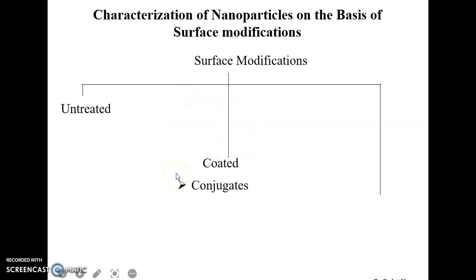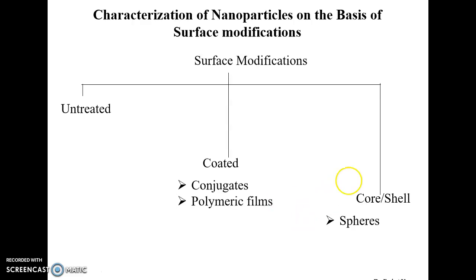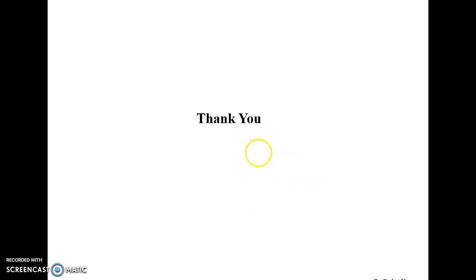Second is coated, where they can be coated with conjugates or polymeric films, so their surface is modified because of these coatings. Third is core and shells, where some type of cores or shells are present which have modified their surface, and these could be spherical or capsules.